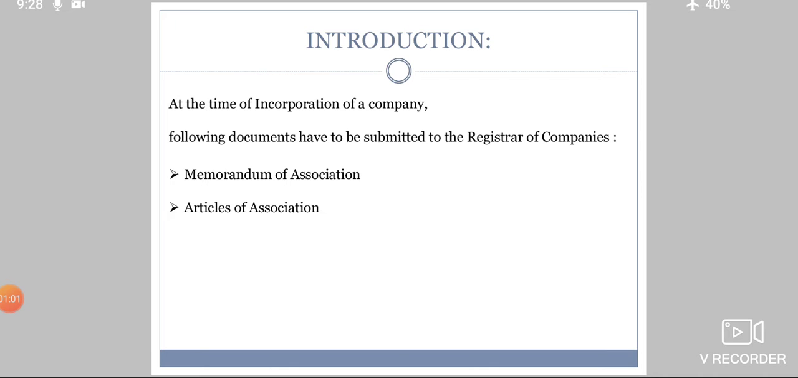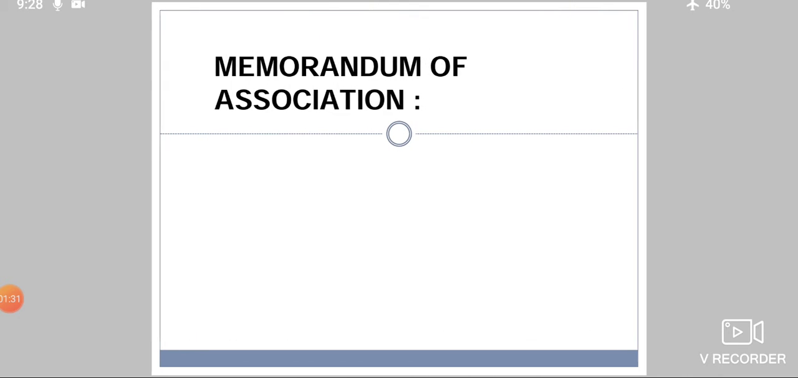So now, at the time of forming a company, the following documents have to be submitted to the registrar of companies. The registrar of companies is an office where this ROC deals with the Companies Act 2013. The two important documents here are Memorandum of Association and Articles of Association.